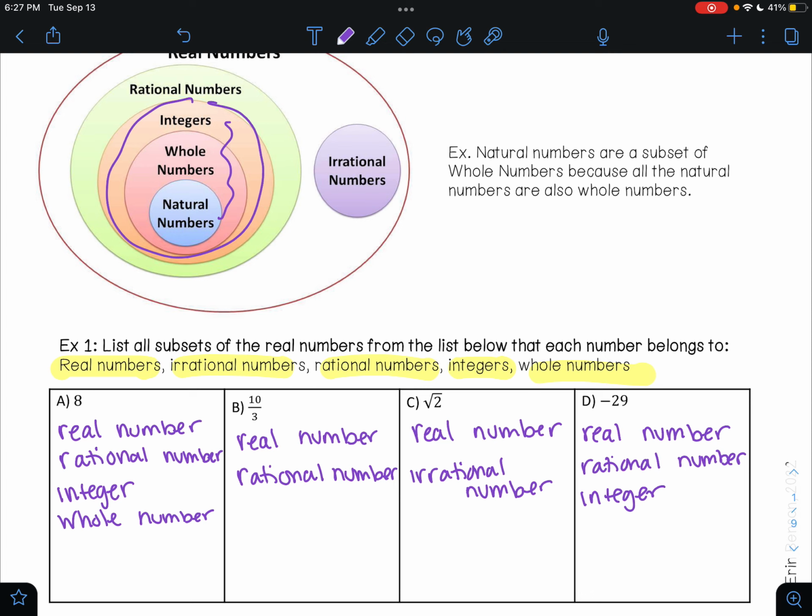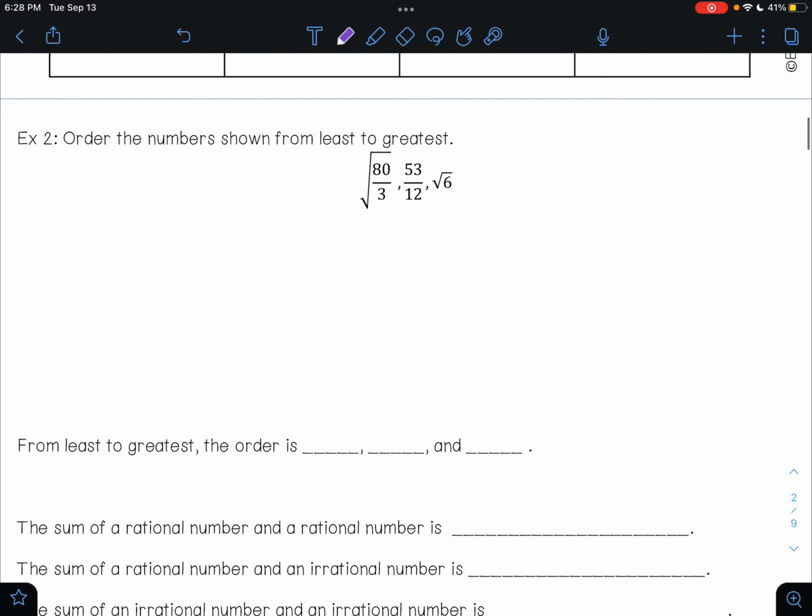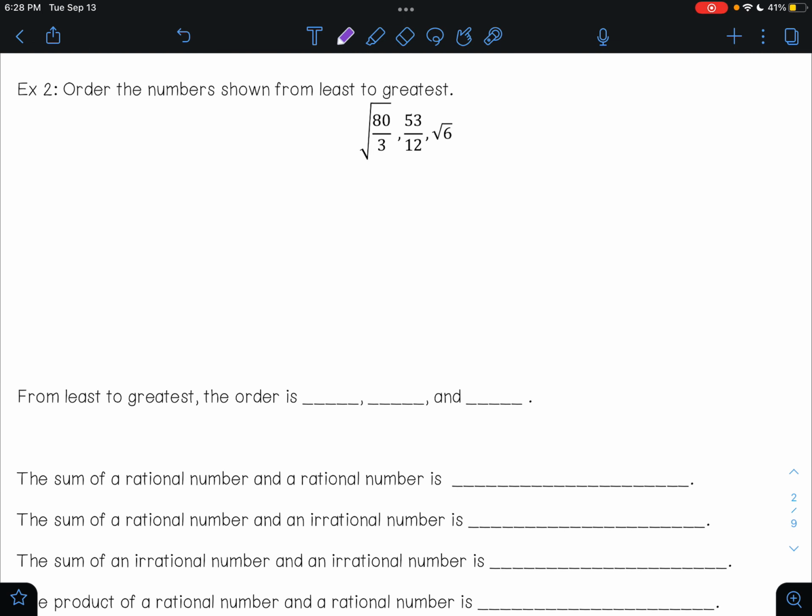It's not a whole number because whole numbers are not negative, and it's not a natural number. So those are all the different subsets of those numbers there. For example 2, it says order the numbers shown from least to greatest.